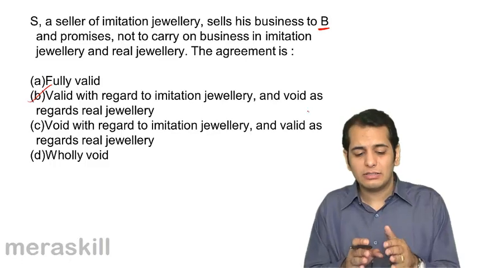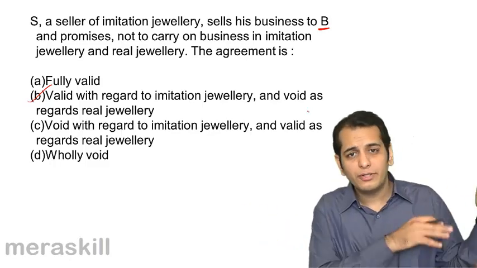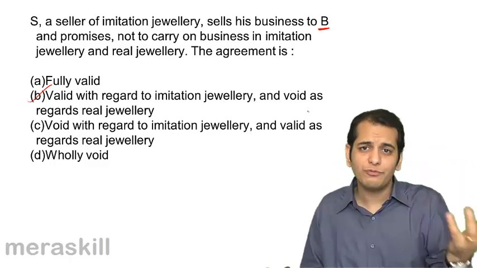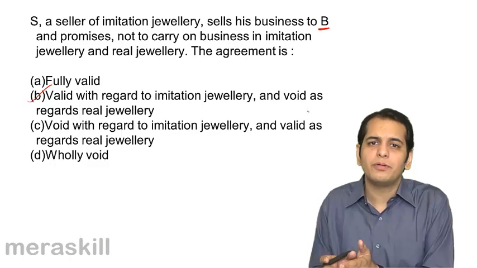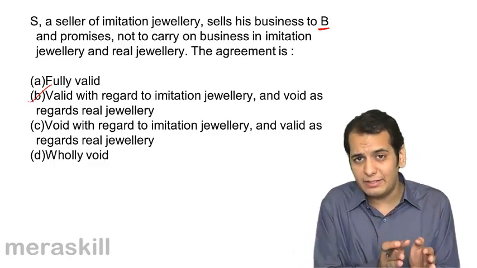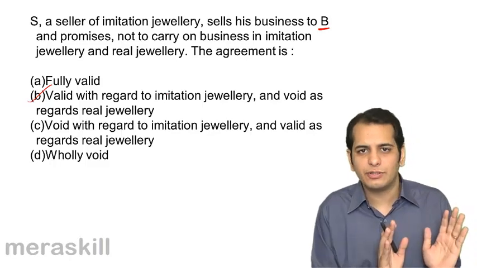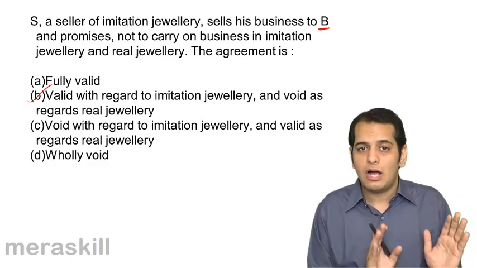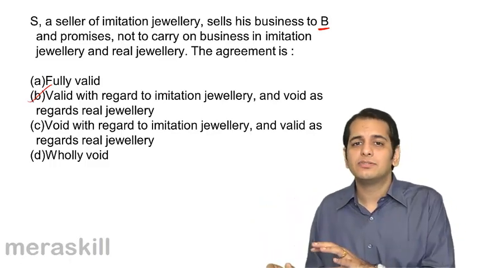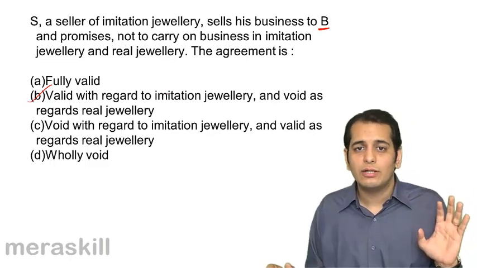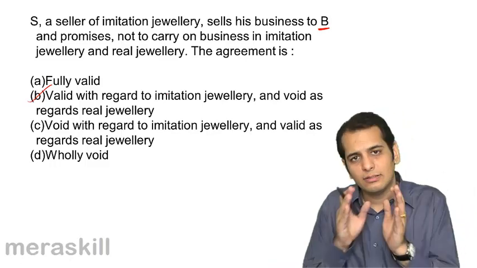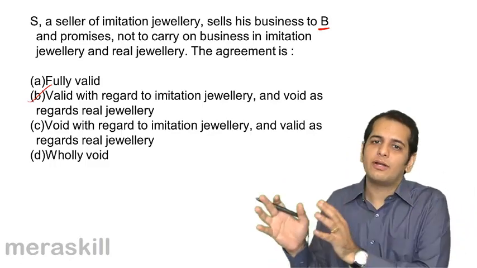You cannot ask S not to do business, be it of imitation jewelry or of real jewelry, because his business earlier was not of real jewelry. So B cannot stop him from doing the business of real jewelry. So the contract will be valid with regards to imitation jewelry. That is fine. That is reasonable. However, as far as real jewelry is concerned, that business S can always do, and if B has entered into an agreement to stop him from doing that, that part of the contract would be void.